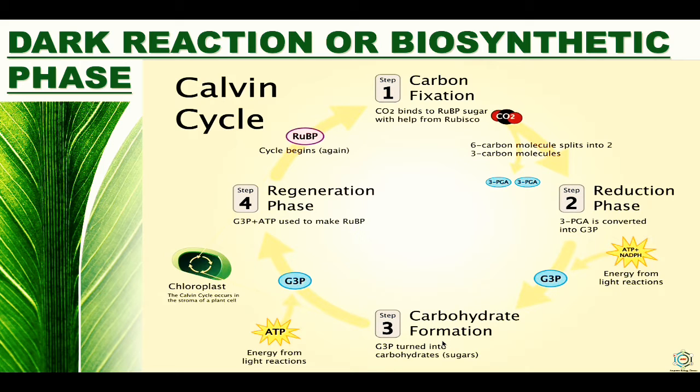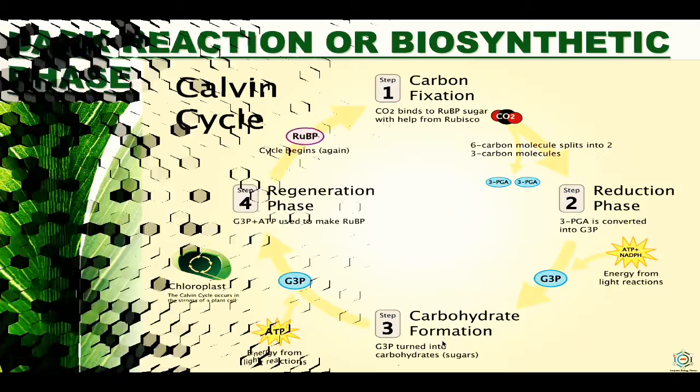In the Calvin cycle, you can see there are many steps: carbon fixation, reduction phase, carbohydrate formation, and the last is the regeneration phase. We will see each and every part in detail from the next slides.